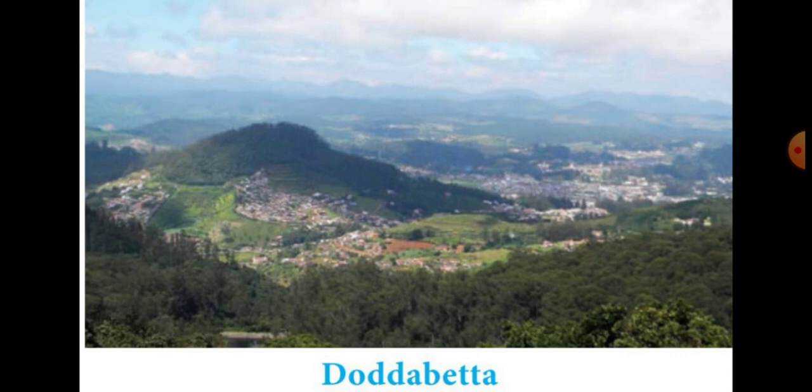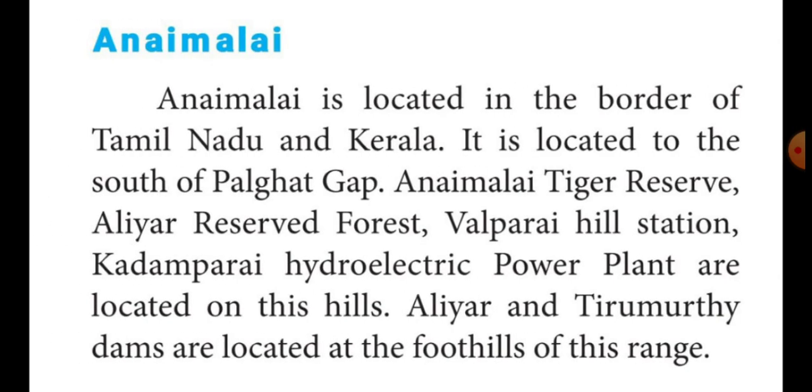Okay students, the next one is the Animalai Hills. The Animalai Hills are located on the border of Tamil Nadu and Kerala. They are also located south of the Palkat Gap.